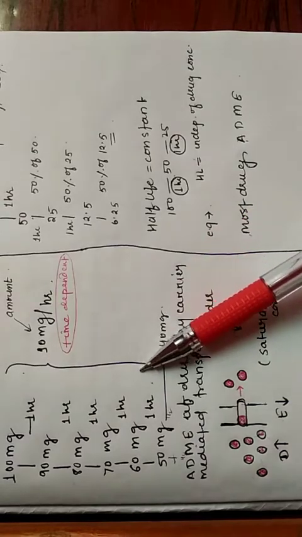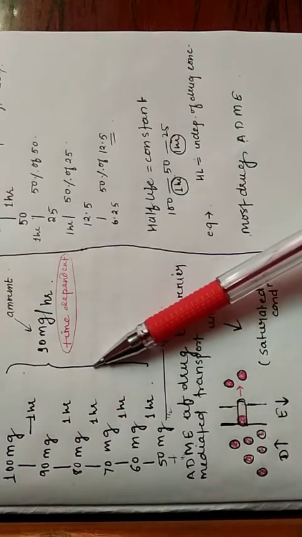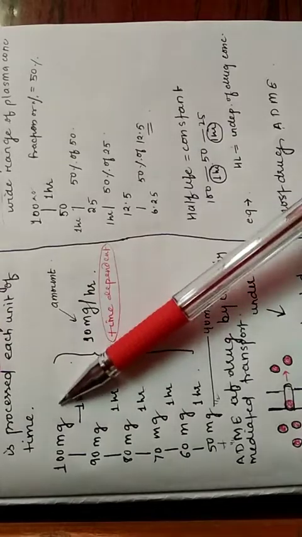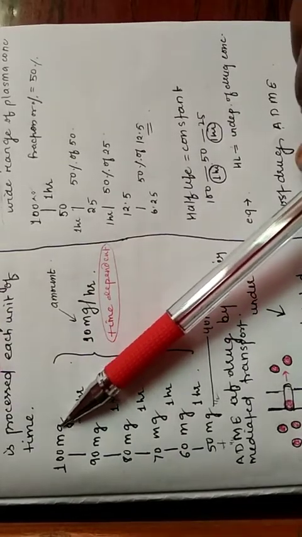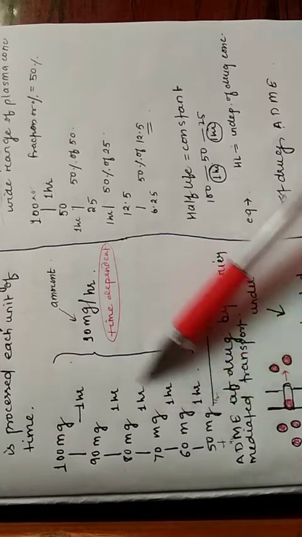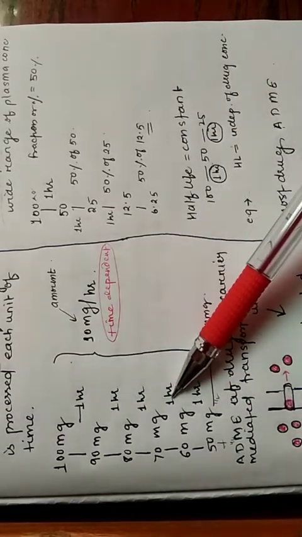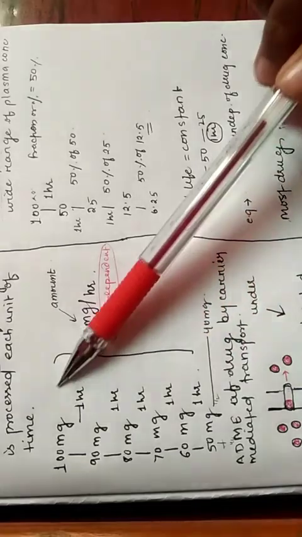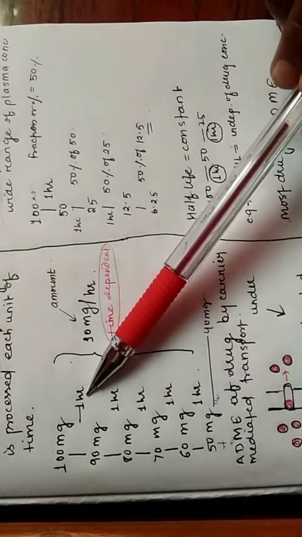Half-life is the time period in which a drug is metabolized to half. Like here, this 100 mg will get halved to 50 mg in how many hours? 1, 2, 3, 4, 5 hours. Then this 5 hours will be its half-life.